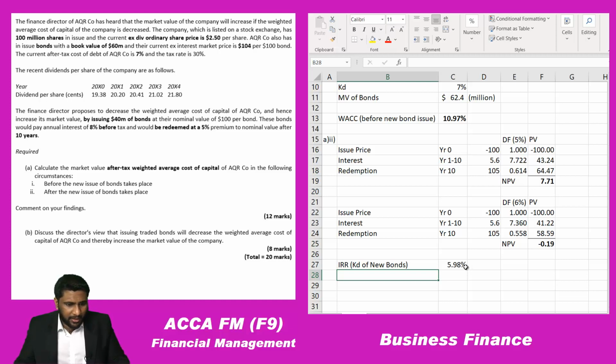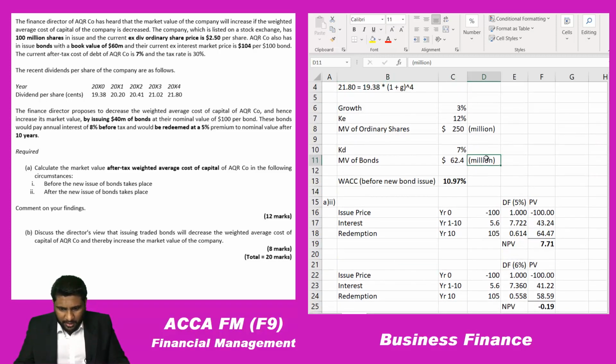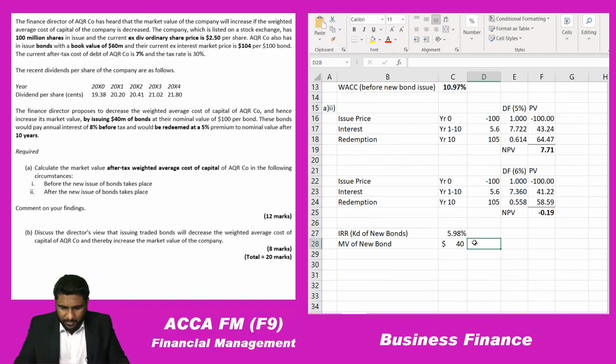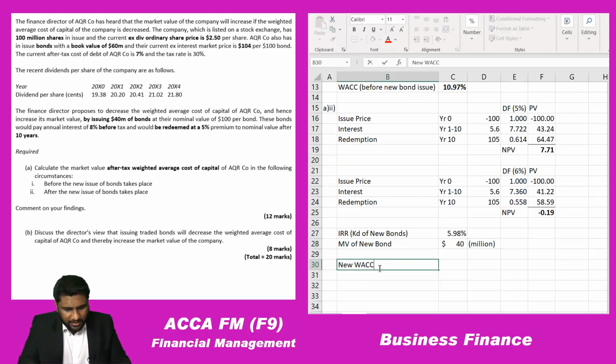So I have to get the market value of the new bond. How much is the market value? I am going to get 40 million actually. So 40 million. Here I will copy paste this. So let me calculate the new weighted average cost of capital. Let me finish off the numerator first.